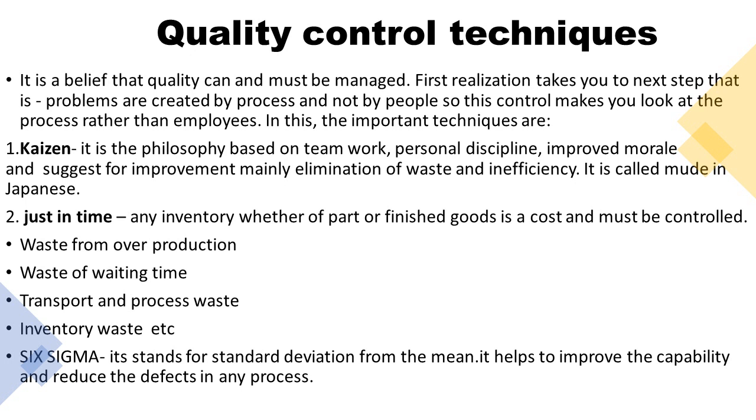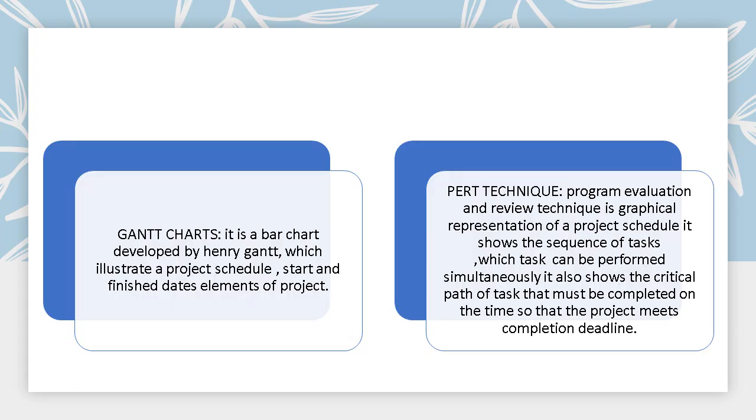Next one is Six Sigma. Six Sigma is a standard for standard deviation from the mean. It is a statistical technique. It helps to improve capability and reduce defects in any process. This technique also helps us to improve our capabilities and reduce our defects in each and every process. Next, these two are Gantt charts and PERT techniques.